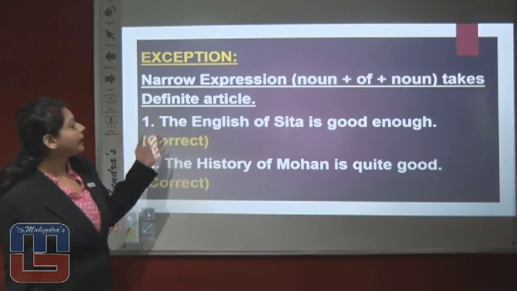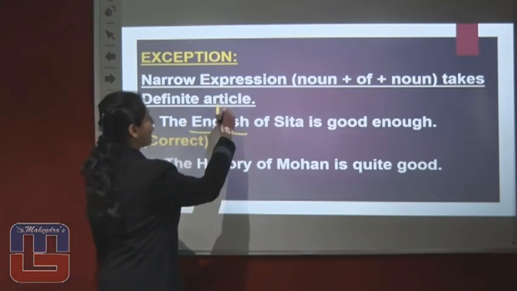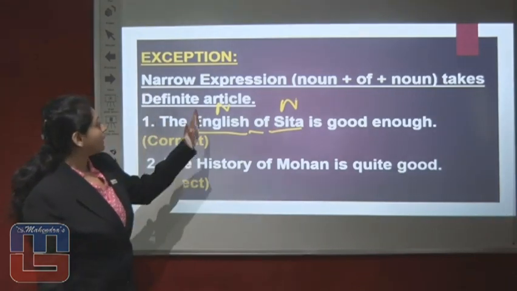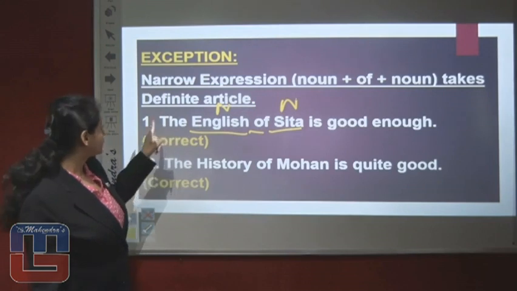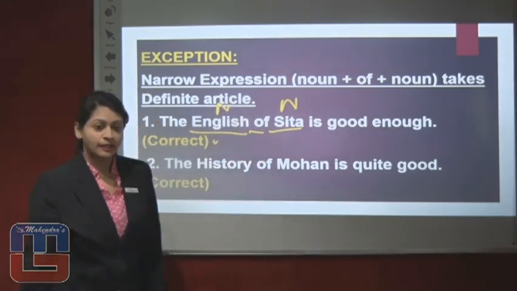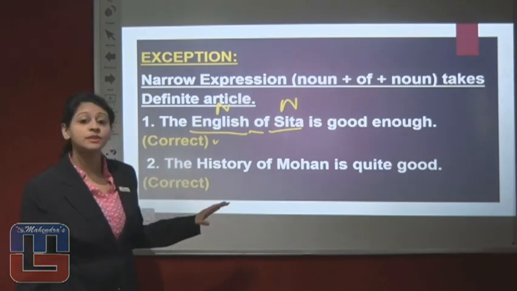The example says "The English of Sita is good enough." Here you can say English is a noun, of, and then again Sita is a noun. Noun of noun takes the definite article. Therefore, "The English of Sita is good enough" is absolutely correct. If I talk about the second sentence, the second sentence says "The history of Mohan is quite good."